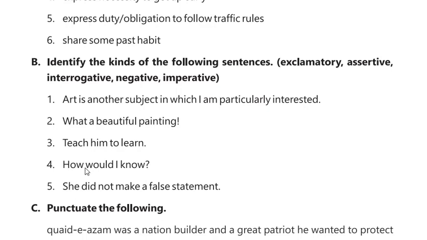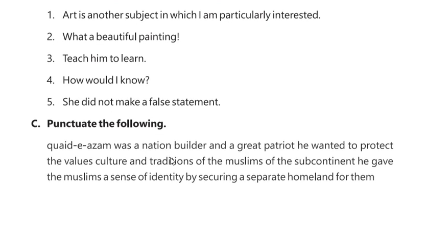How would I know is asking a question to someone, so we can categorize this sentence as an interrogative sentence. Number 5, she did not make a false statement. Here the word not shows negation, so this sentence can be called a negative sentence.